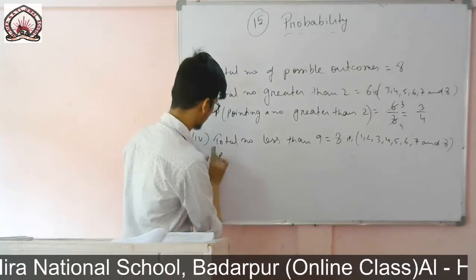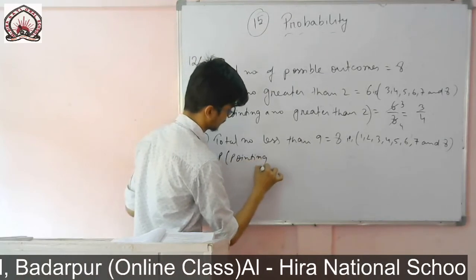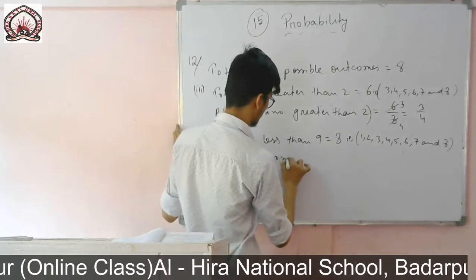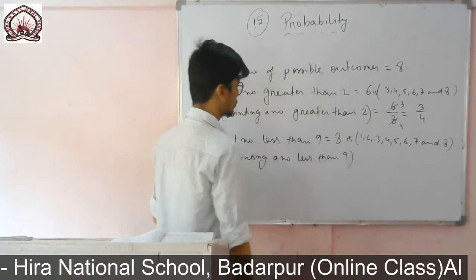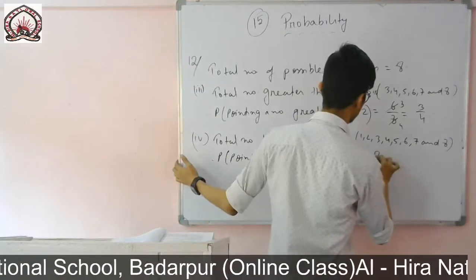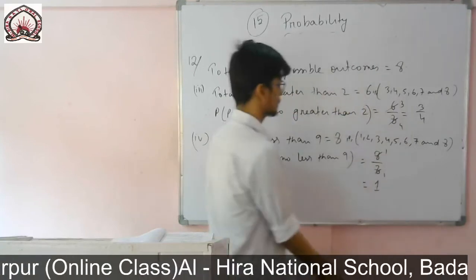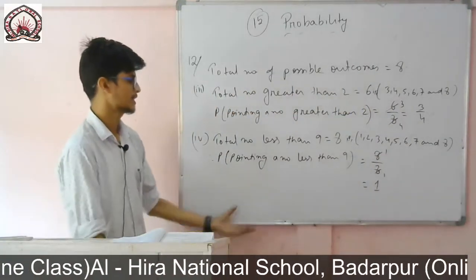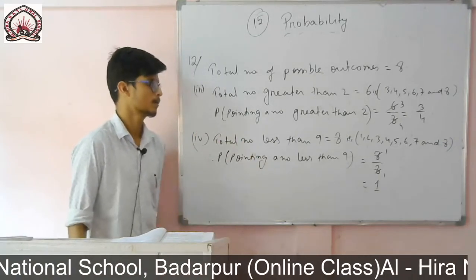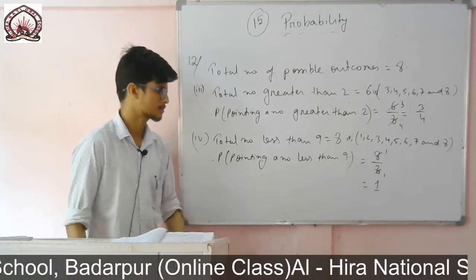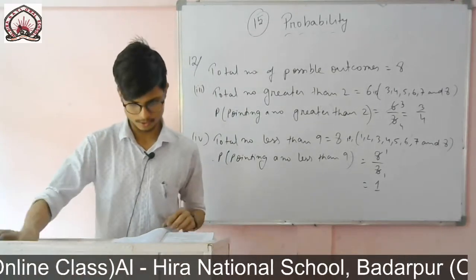So probability of pointing a number less than 9 is equal to 8 by 8, which is equal to 1. So it is a sure event. That means there is a 100% chance that if I spin the spinner, a number less than 9 will come. So it is a sure event.